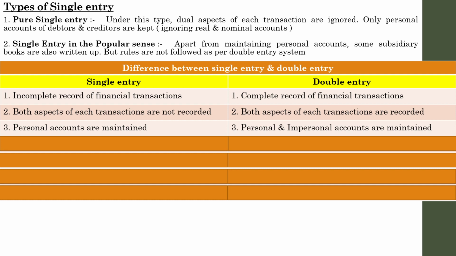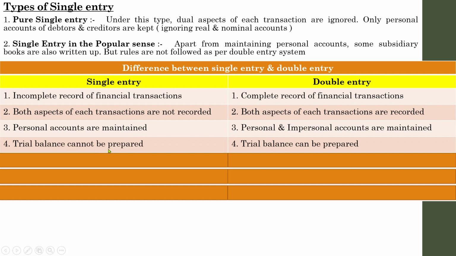So in order to avoid those situations, as a person following the single entry system, I will record only these two details. That is known as personal accounts. I need not worry about expenses or incomes. So that is the concept of single entry. In a single entry system, only personal accounts are maintained, as we have mentioned earlier. Whereas in double entry system, personal accounts and impersonal accounts are maintained. Impersonal accounts means real accounts and nominal accounts.